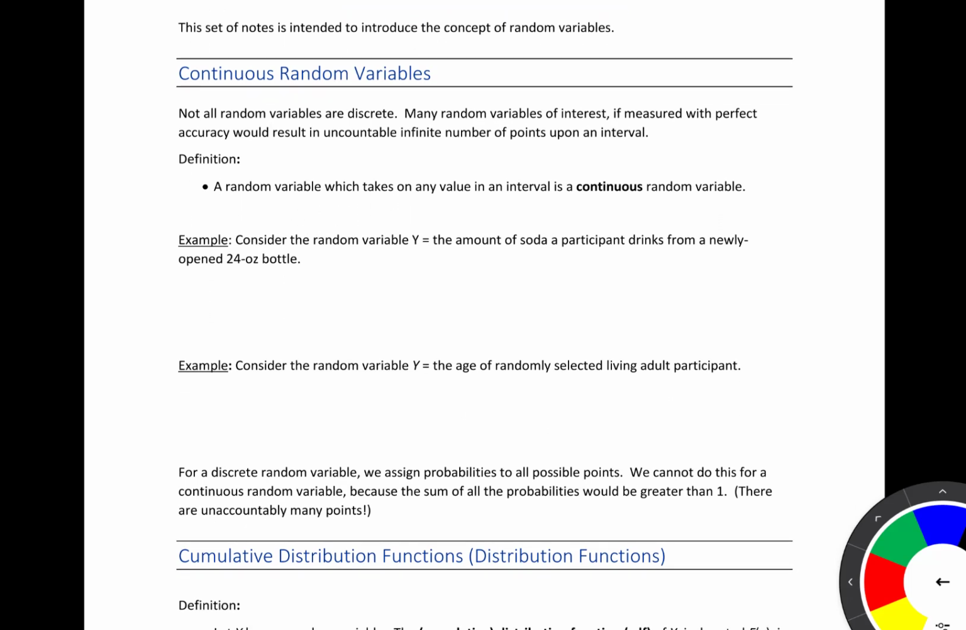Consider the random variable y equals the amount of soda a participant drinks from a newly opened 24-ounce bottle. Notice here the lowest amount that could be drunk is 0, and the largest is 24. And really, if we had a way to measure, we could have any value in between 0 and 24, including 0 and including 24. So that amount of soda that the participant drinks could be on that interval from 0 to 24.